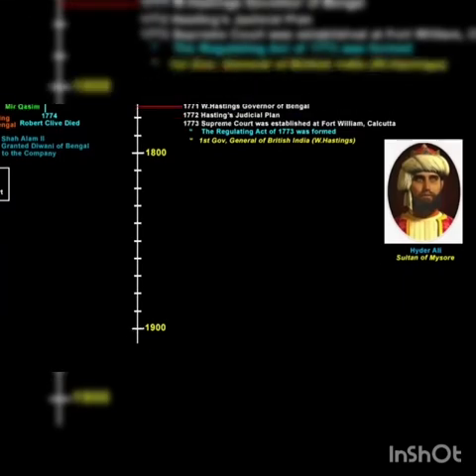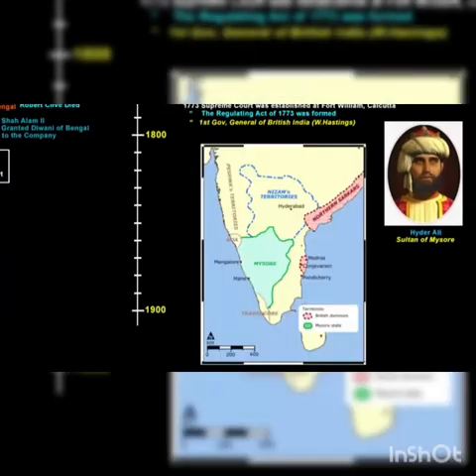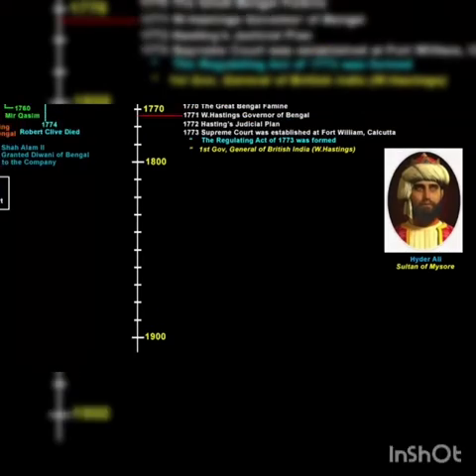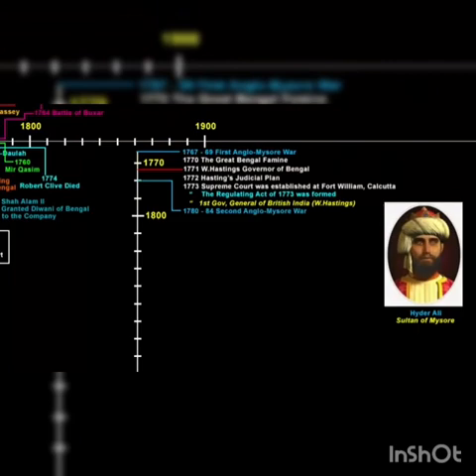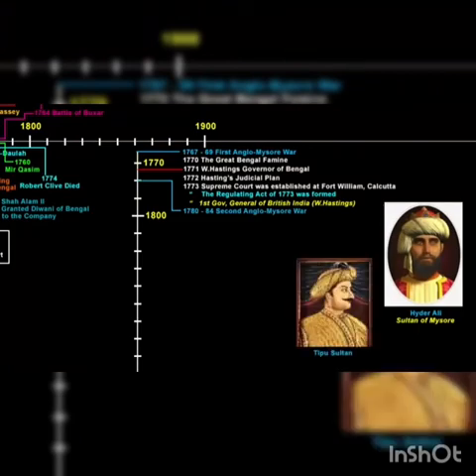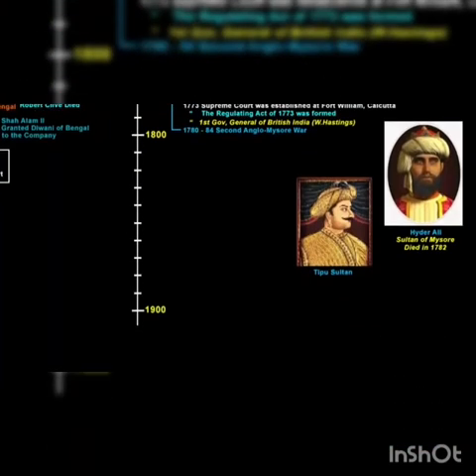The company took the help of Nizam of Hyderabad, but the Nizam ended up helping the Sultan, and the company lost the war, almost losing Madras. The second Anglo-Mysore War was fought between 1780 to 84, but this time it was under the leadership of Tipu Sultan, who was the son of Hyder Ali. Hyder Ali died in 1782, that's why Tipu Sultan had to fight 3 out of 4 wars with the company.